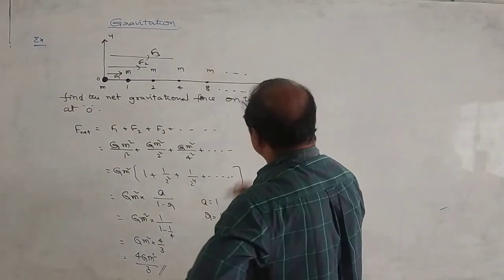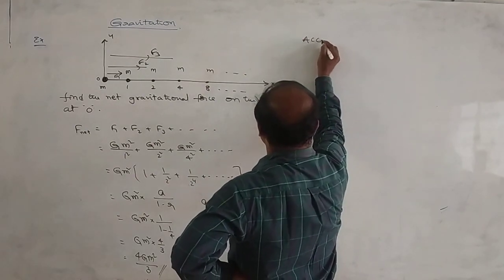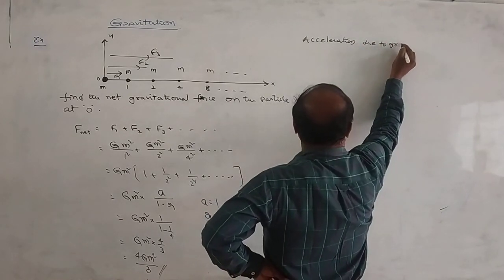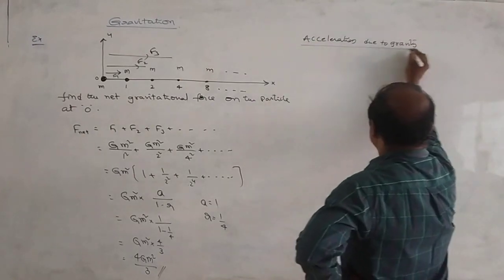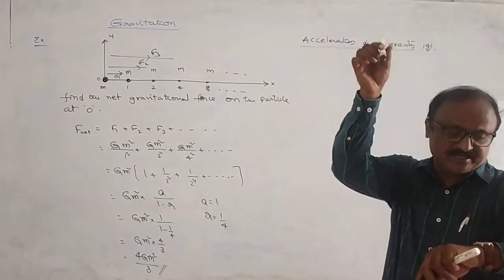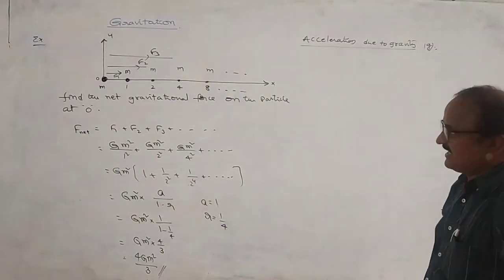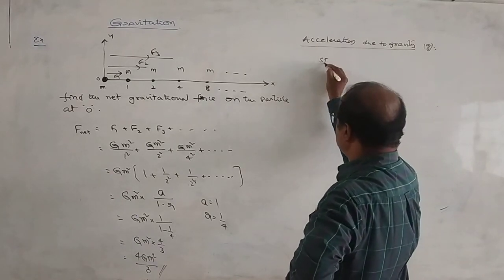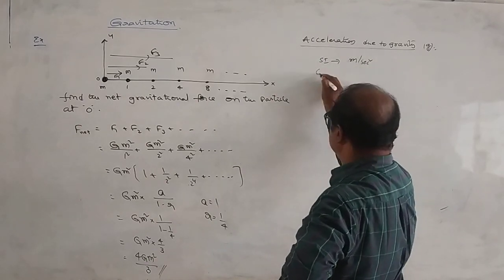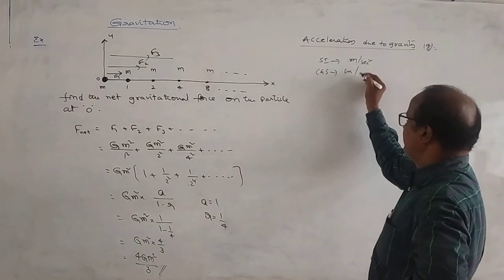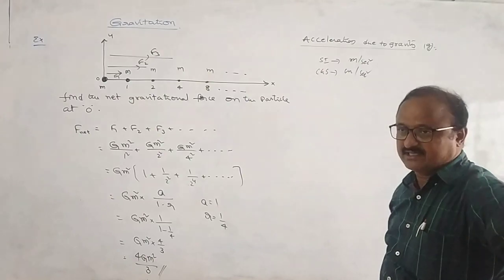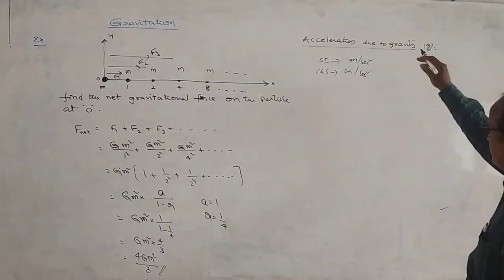How do we define acceleration due to gravity? Generally, acceleration due to gravity is represented by g. The acceleration of a freely falling body due to earth's attraction is defined as acceleration due to gravity. The SI unit of g is meter per second square, and the CGS unit is centimeter per second square. It is always directed towards the center of earth, or towards the surface of earth.